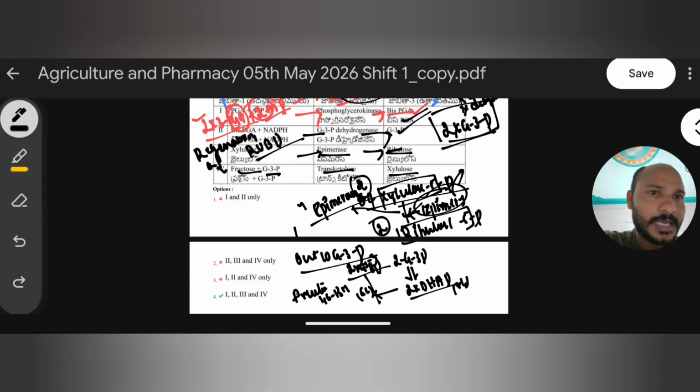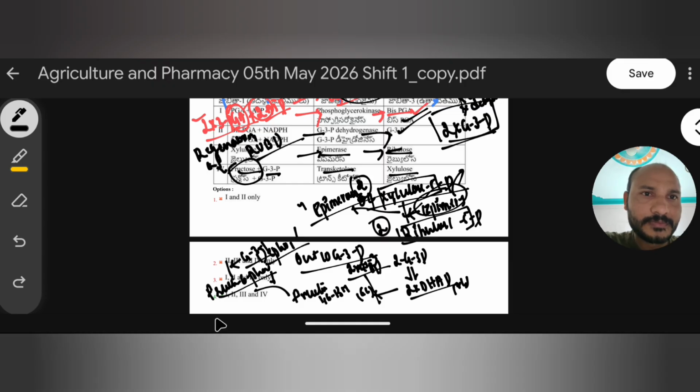This undergoes removal of 1 phosphate, resulting in fructose 6 phosphate. This fructose 6 phosphate again combines with glyceraldehyde 3 phosphate in the presence of transketolase enzyme.